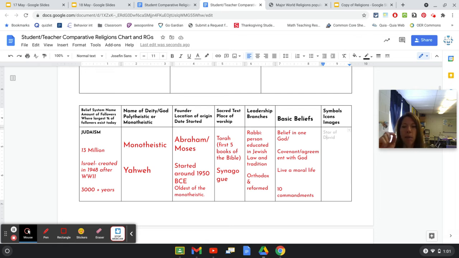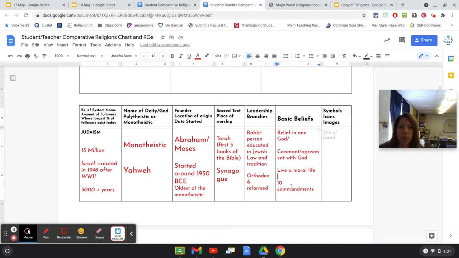With this God, the people have an agreement, a covenant, an agreement with God. The Jewish people have a promise with this one God, a relationship. Okay, that's very important to the Jews. They are to live a moral life by following the 10 commandments and the Torah. Okay, so how do you live a moral life? You follow the Torah, the writings in there, and you follow the 10 commandments.